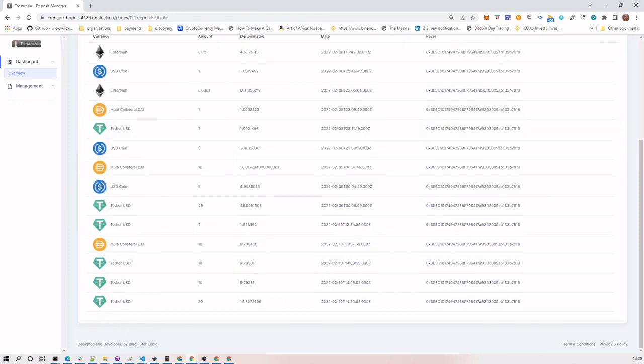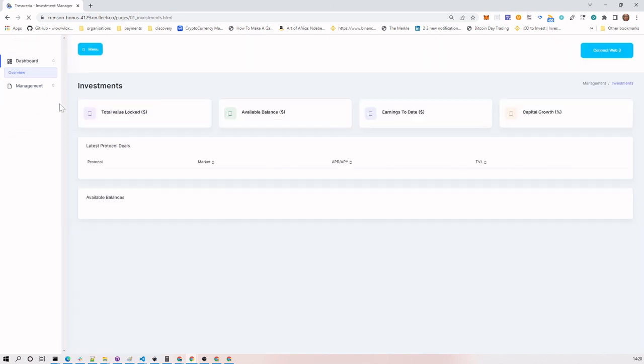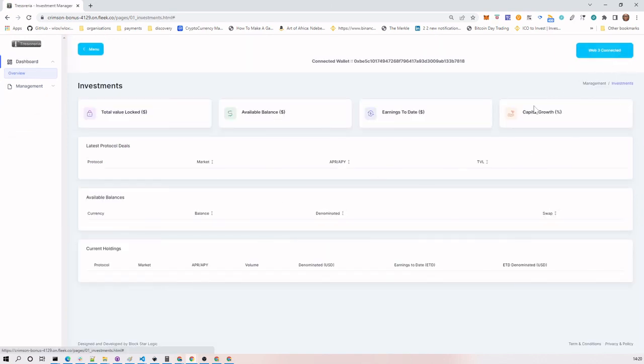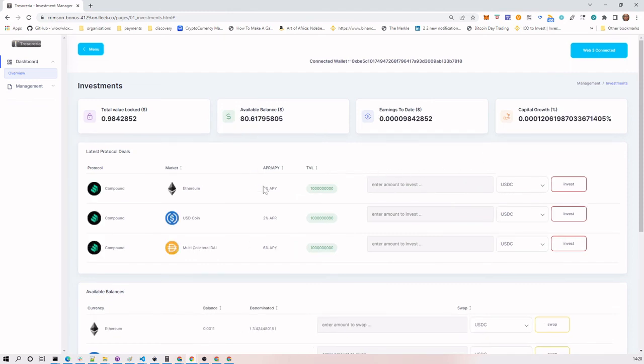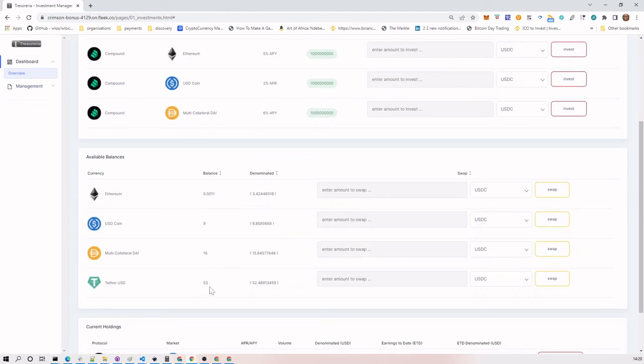Here we have it. 20 USDT has been deposited, and when we go to the investments dashboard, our available balance has gone up by 20 USDT, and we have 20 USDT here. And that's Tresoreria.